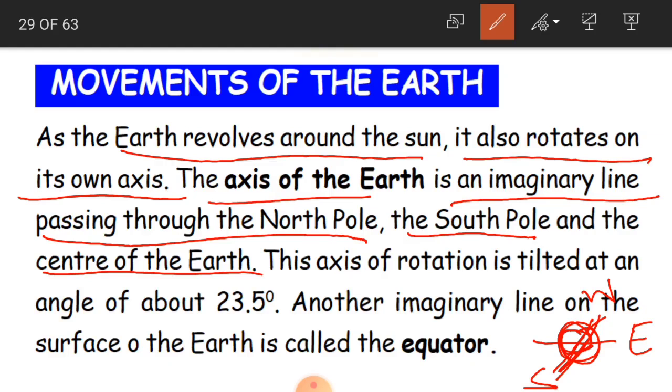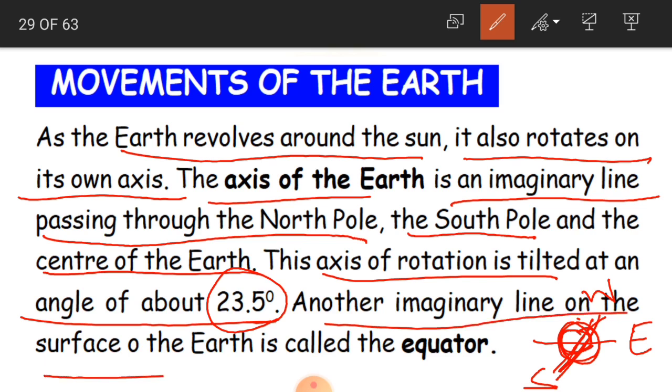And this axis of rotation is tilted at an angle of about 23.5 degrees. So what is the angle, children? Here it is tilted. It is not straight. It is a little tilted, and the angle of this tilted position of the earth's axis is 23.5 degrees.